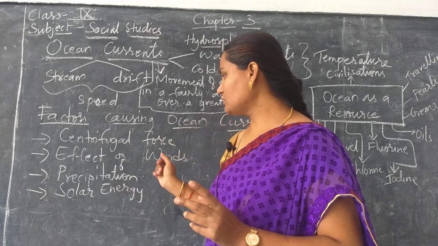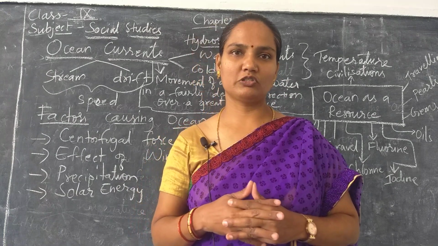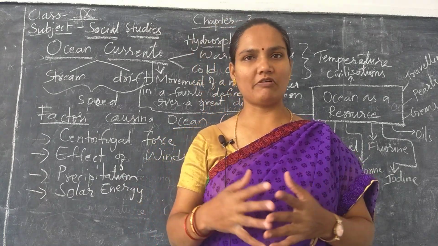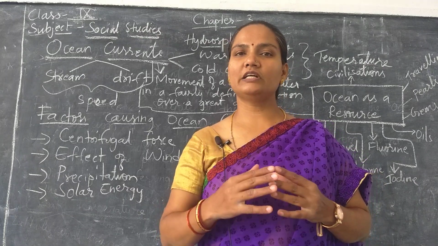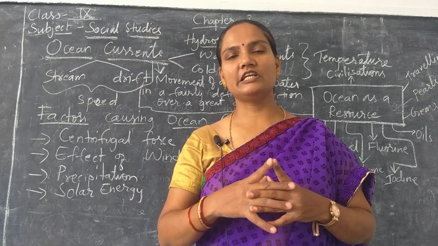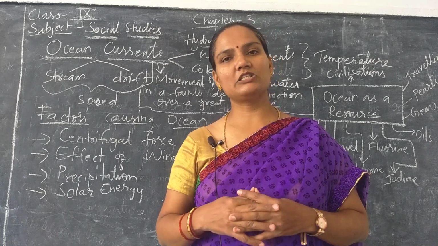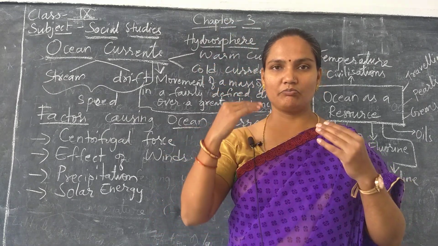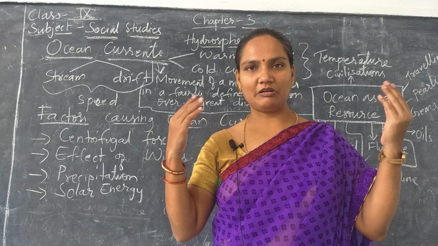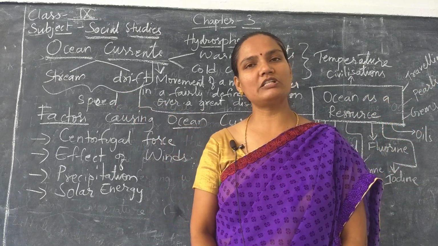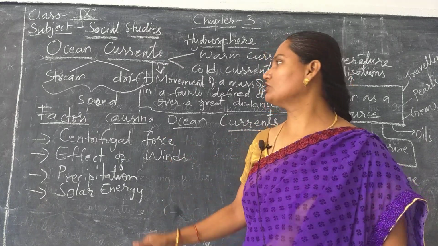Next is solar energy. Near the equator sun rays fall directly. Because of that temperature is very high near the equator, and more evaporation takes place. And do you know children, when water gets heated the volume of the water increases, right? So it increases nearly 8 centimeters near the equatorial region. Because of heating, water expands and it rises. Because of that again from the equatorial region water moves towards the north and south poles. Is that clear children? In this way these four factors are responsible for ocean currents.